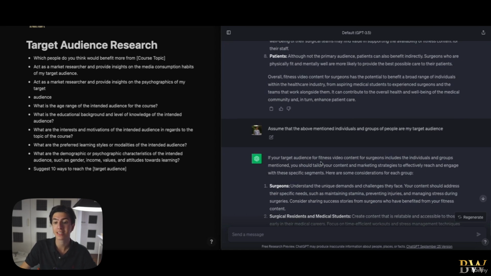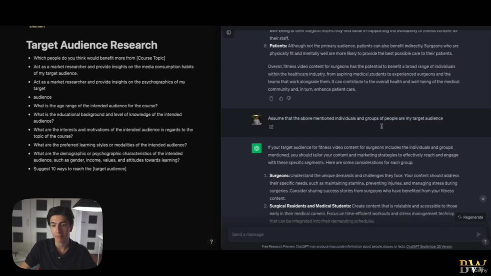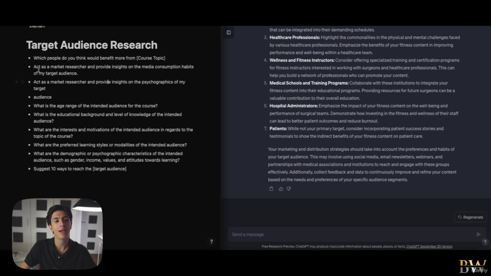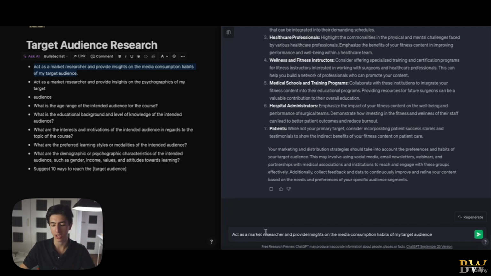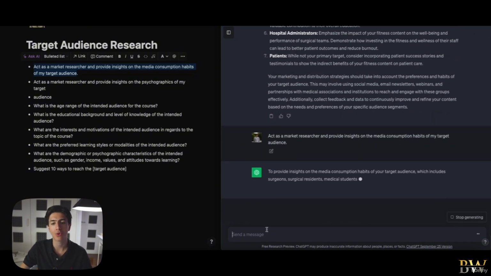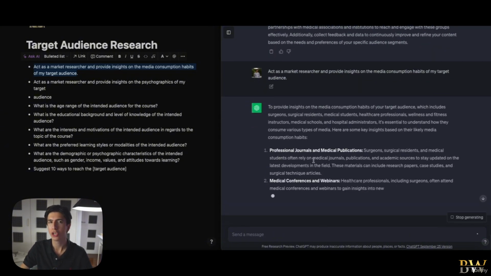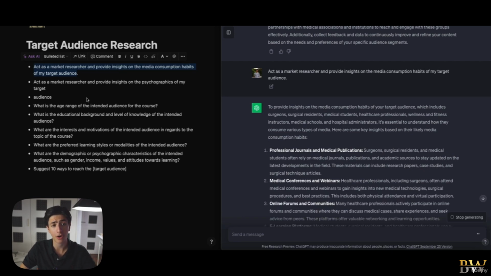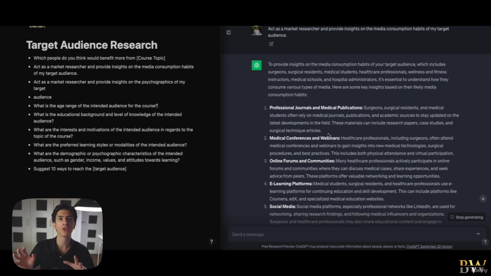So now that we have established that this is my target audience, let's go ahead and paste this prompt right here. Act as a market researcher and provide insights on the media consumption habits of my target audience. Extremely useful prompt. One of the most useful prompts that you can ask regarding target audience research, and one of the most highly leveraged prompts in general in content creation. This prompt will lead us to identify where those people hang out, if you will, online, and how we can find them and which content we are going to be brainstorming to target them online.